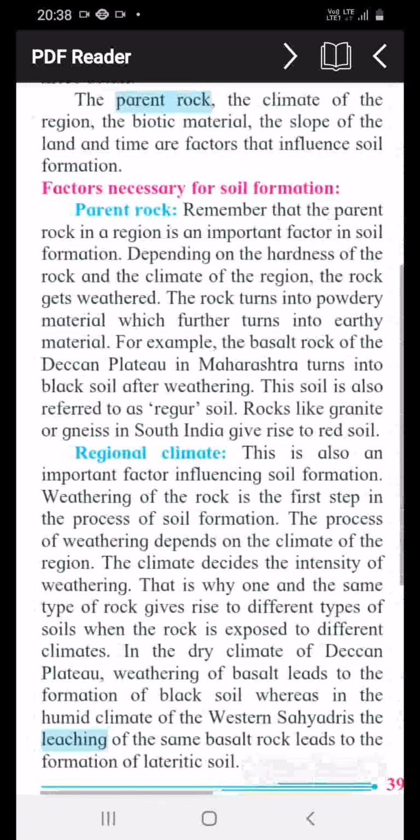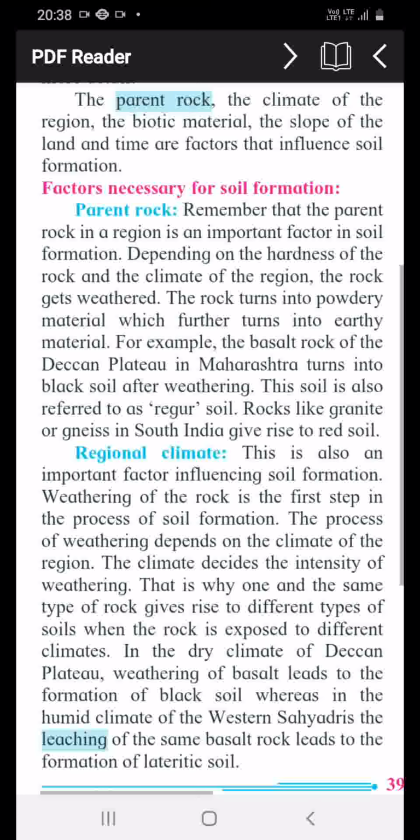For example, the basalt rock of the Deccan Plateau in Maharashtra turns into black soil after weathering. This soil is also referred to as regur soil. Rocks like granite or gneiss in South India give rise to red soil. So we can see how parent rock forms soil.